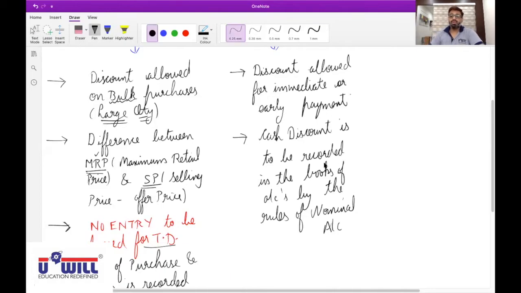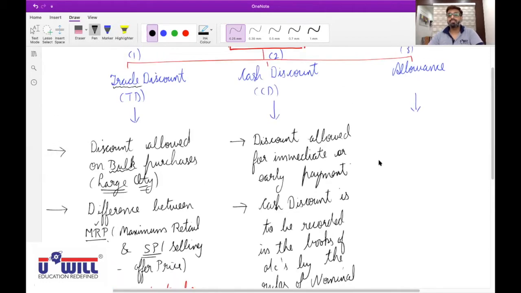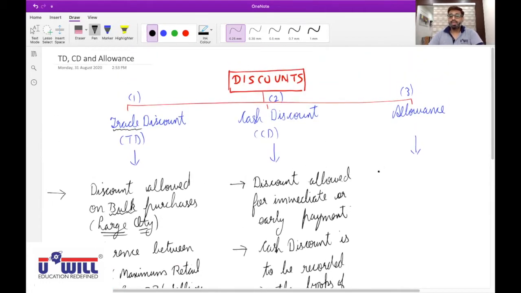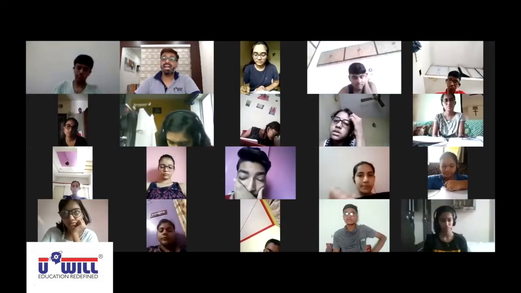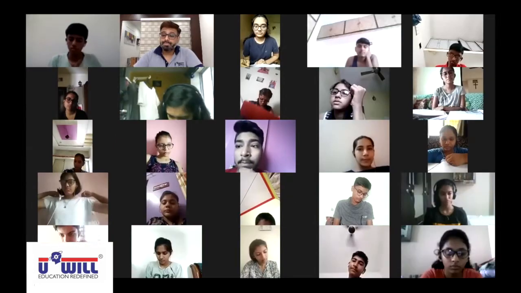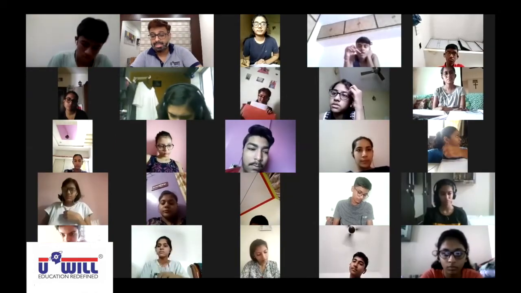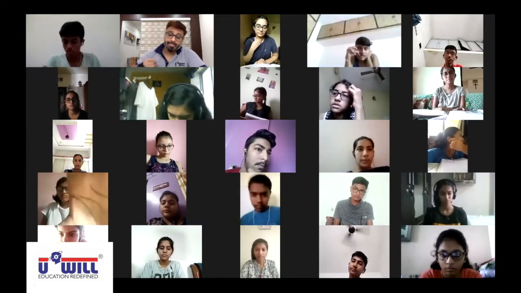So, cash discount is to be recorded in the books of accounts by the rules of nominal account. Now, what is the meaning of allowance? Understand this.